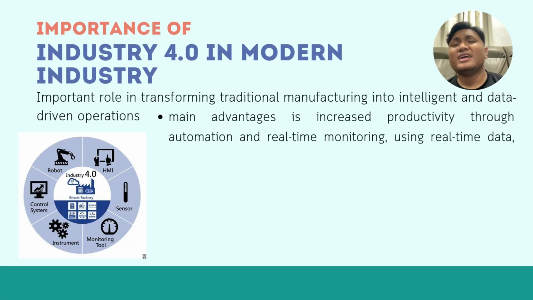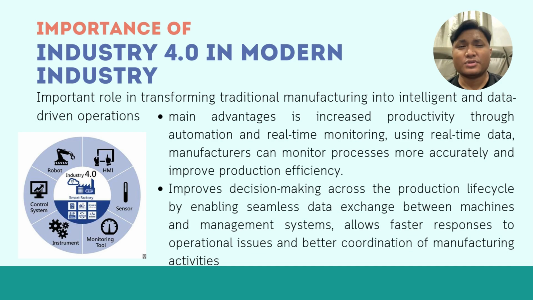Now, what is the importance of Industry 4.0 in modern industry? It plays an important role in transforming traditional manufacturing into intelligent and data-driven operations. The main advantage of Industry 4.0 is increasing productivity through automation and real-time monitoring.